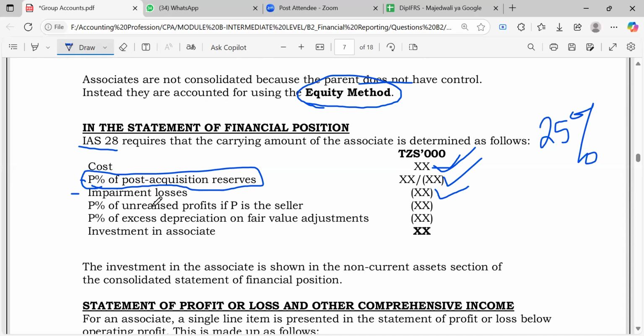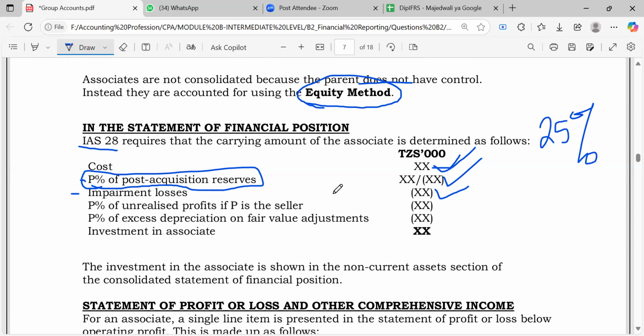Another adjustment is P's percentage of unrealized profit if P is the seller. We are going to learn about unrealized profits; it's the same thing I explained before. You could also have an unrealized profit if the parent is the seller.